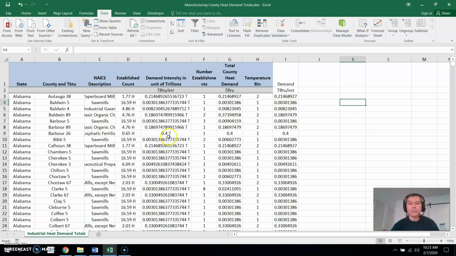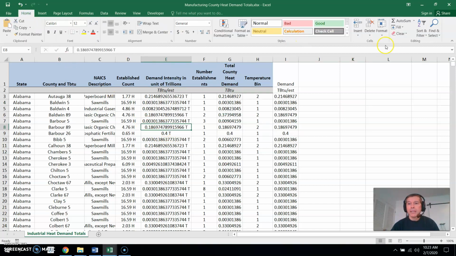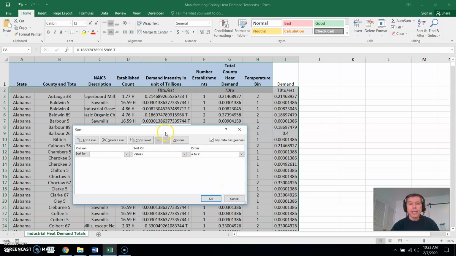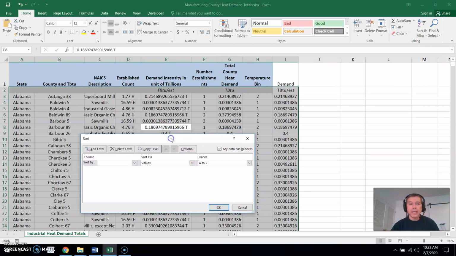So I'm going to go ahead and start sorting now, and I'm going to click in the table, go to Home screen, click Sort over here, and do a custom sort. And I'm going to custom sort this first of all by the NAIC description. So if I do the pull down, I'll go to NAIC description.